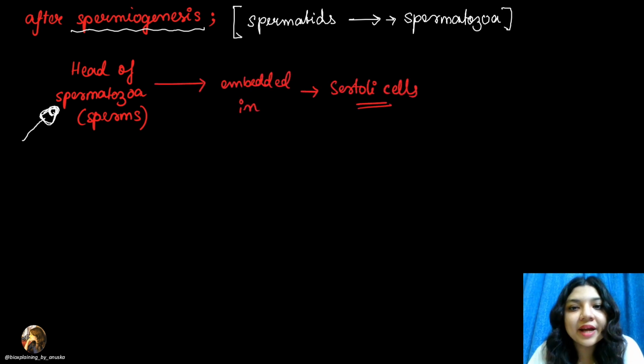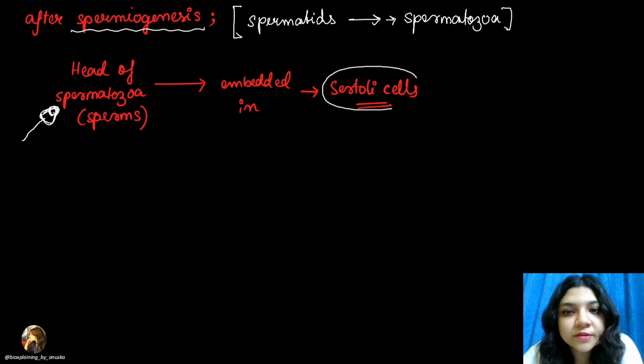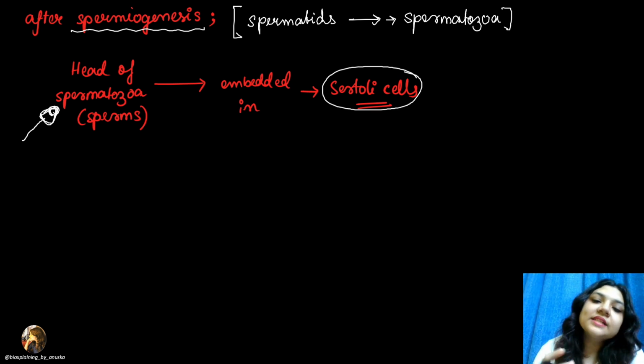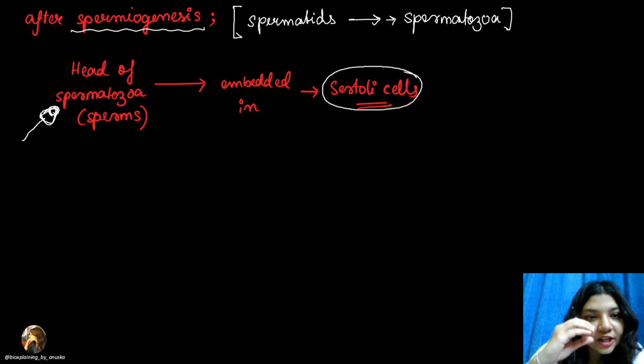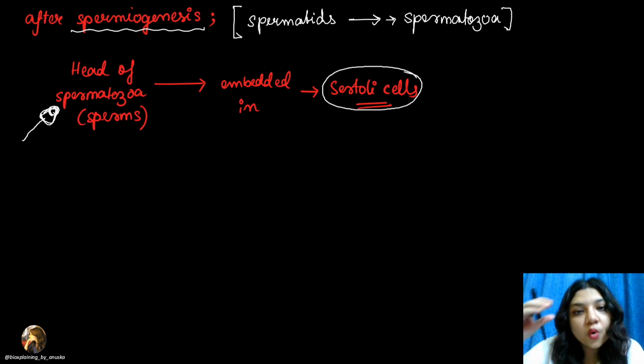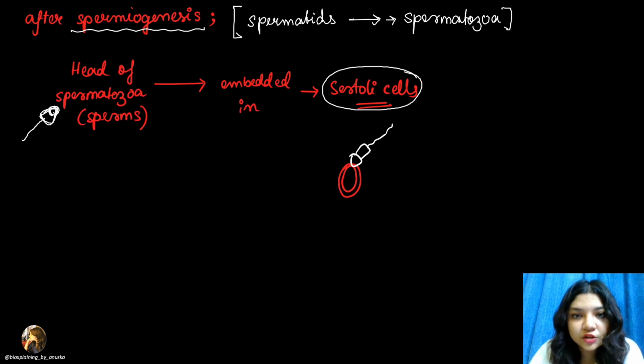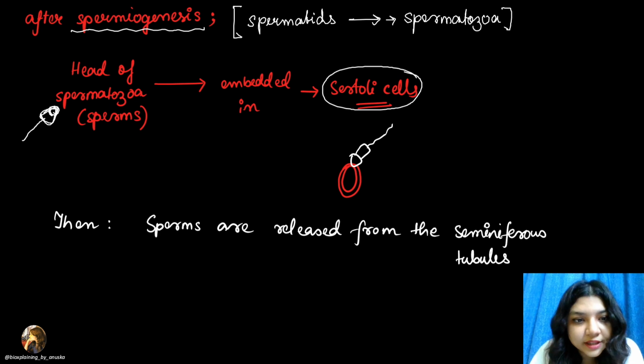It will get embedded in the Sertoli cells. Right? The Sertoli cells are another kind of cells which are present in the testis, and this head of the spermatozoa will go and get embedded in the Sertoli cells. Right? So मान लो कि this red one is the Sertoli cell and this one is the sperm. So that only the head of the sperm will come and get embedded here. Then उसके बाद क्या होगा? Now the sperms are released from the seminiferous tubules.